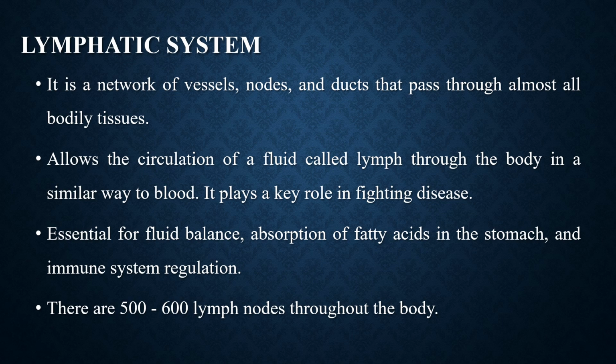The lymphatic system is essential for fluid balance, absorption of fatty acids in the stomach, and immune system regulation. There are 500 to 600 lymph nodes throughout the body. These nodes swell in response to infection due to a buildup of lymph fluid, bacteria, or other organisms and immune system cells.